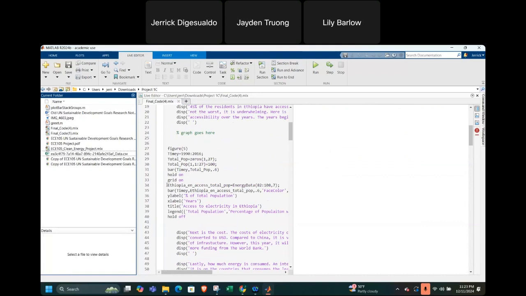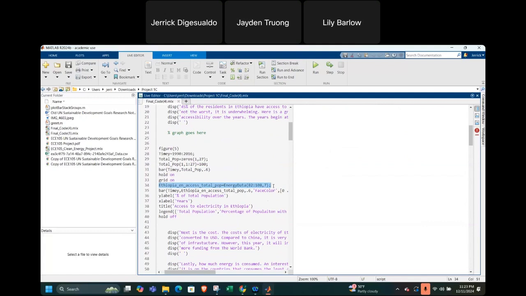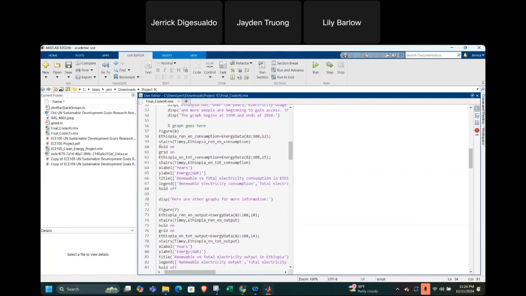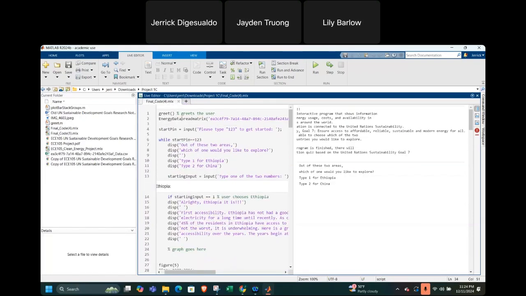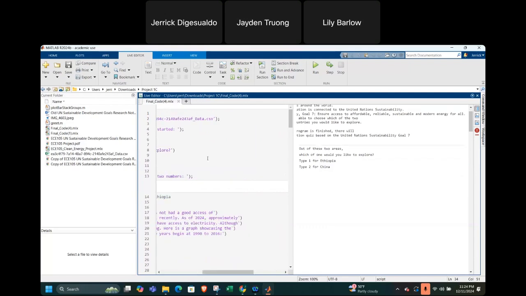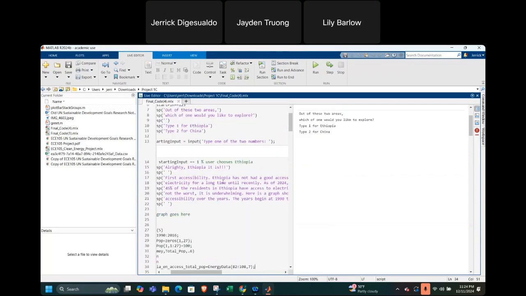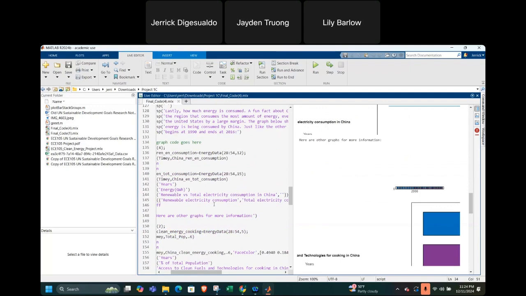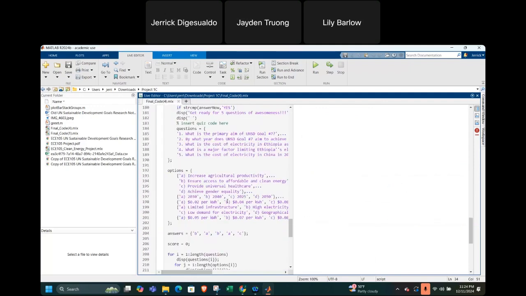We went through and pulled from the data that we had, and we indexed each individual one and manipulated it into a graph. That was done individually for each graph. As you can see, we had bar graphs, and we also had stair graphs. Through this, we learned how to properly convert an Excel file to a matrix that can be viewed in MATLAB, that is not just in the workspace and can be gotten simply from the file that you're inside of. And through all different kinds of graphs, we got all of our data.